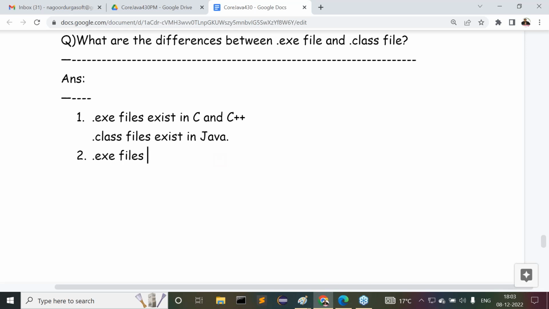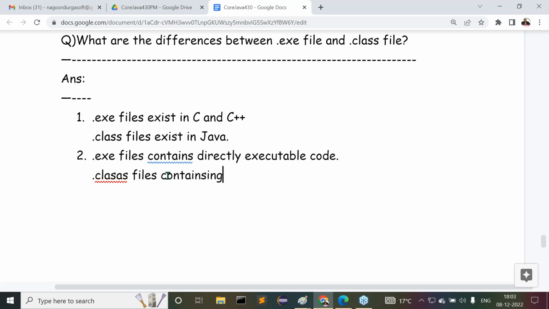.exe files contain directly executable code. Already we understood this point. But whereas .class files contain bytecode. What code do .class files contain? Bytecode.